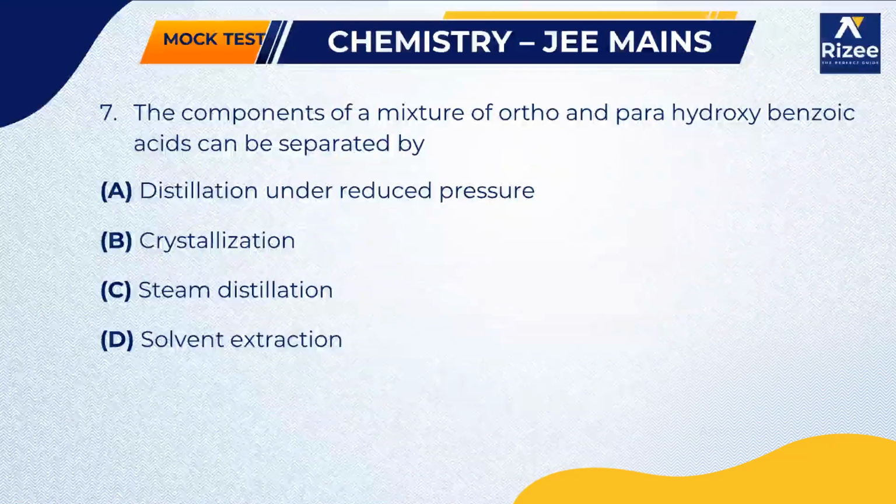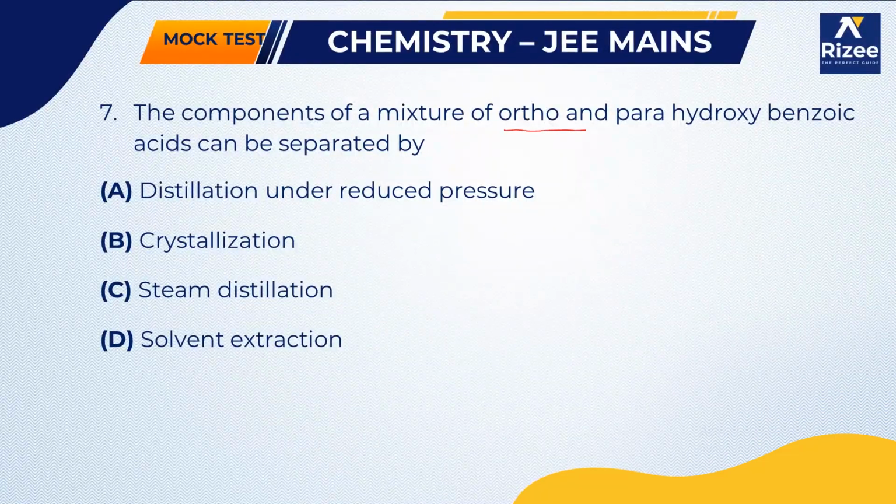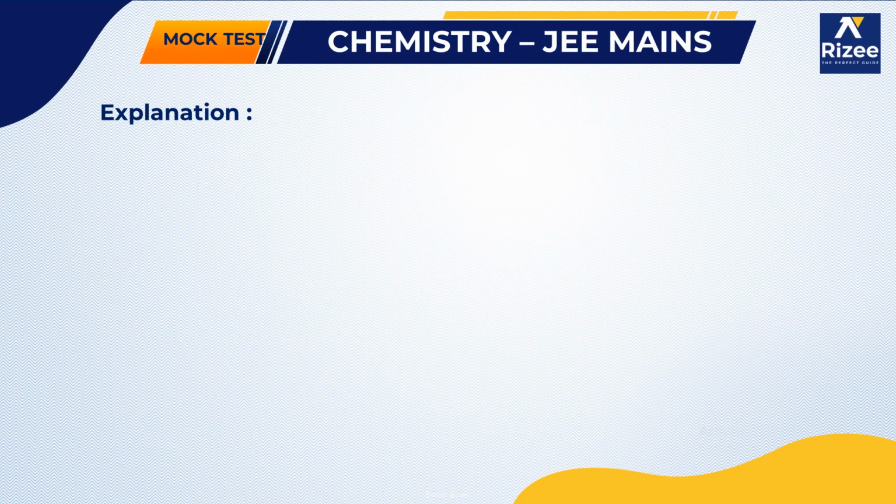The components of a mixture of ortho and para hydroxybenzoic acid can be separated by. So first of all, the ortho hydroxybenzoic acid has COOH, and this is OH. The hydroxy group is in the ortho position, that's why we call it orthobenzoic acid.